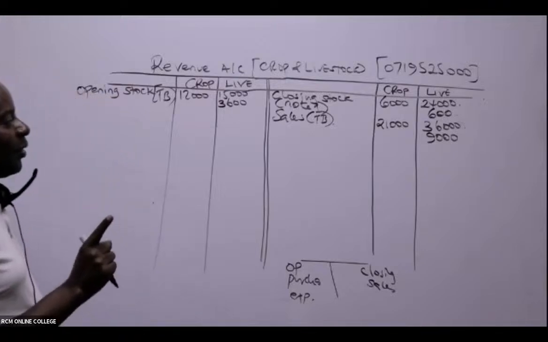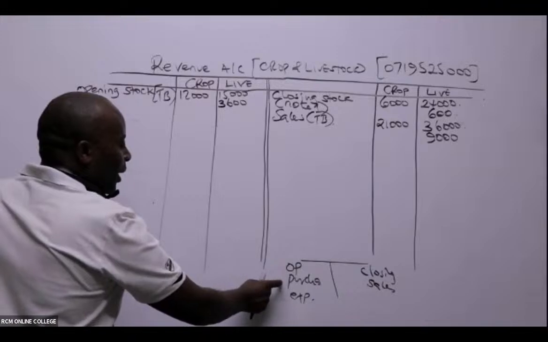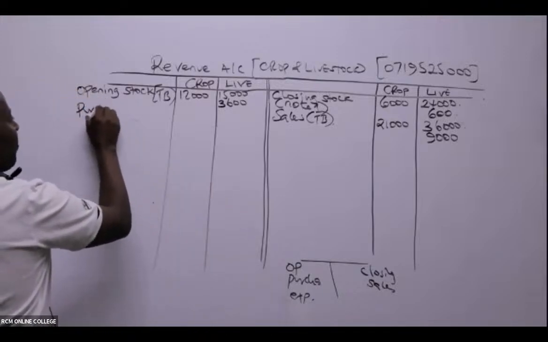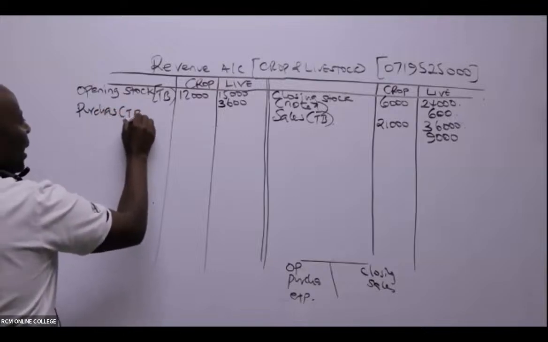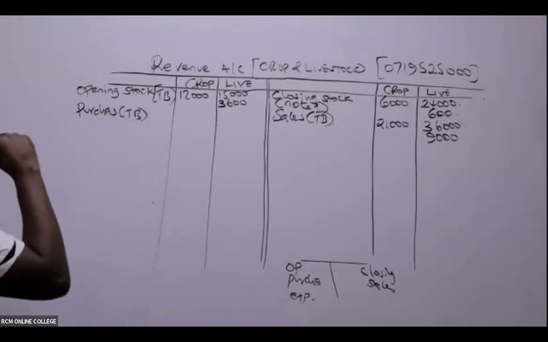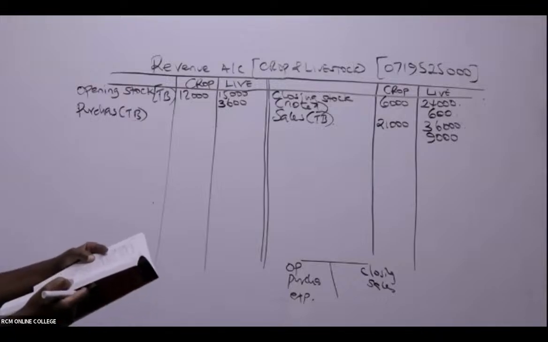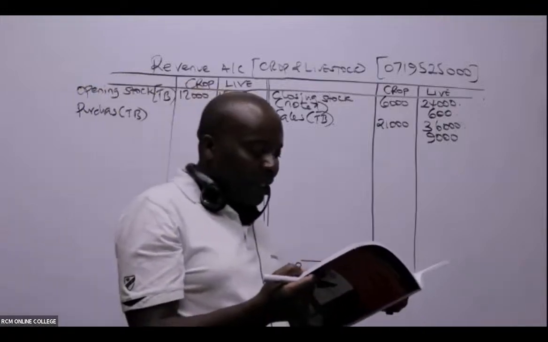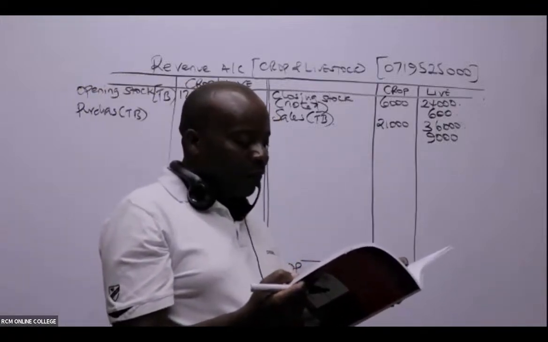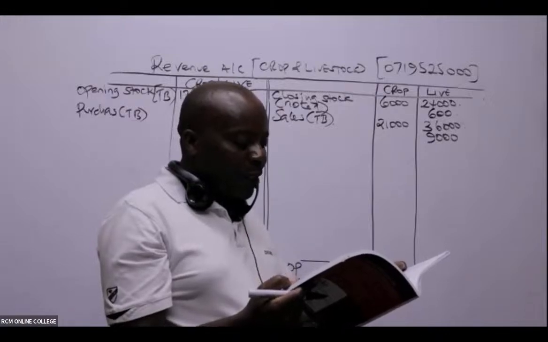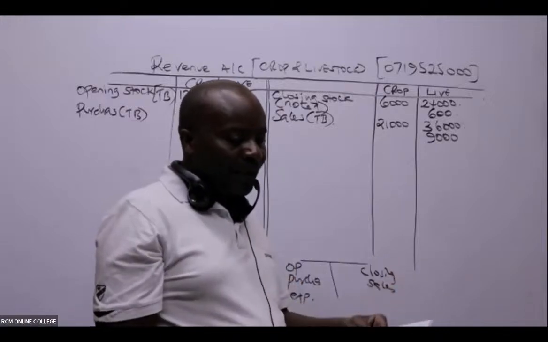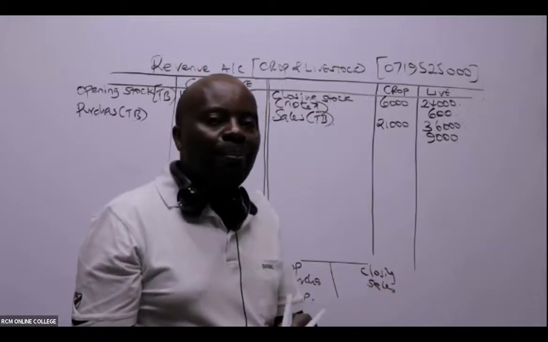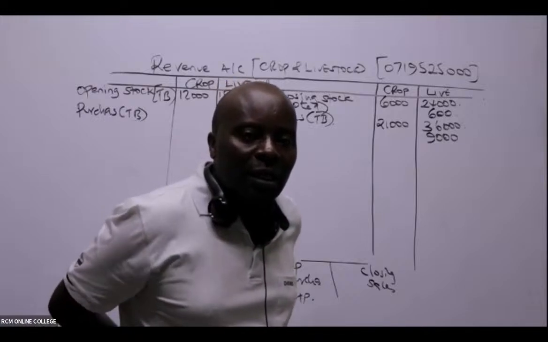Great. Now from there, we can go ahead and book what we call purchases from the trial balance. Are you able to see the purchases there? Oh yes, I can see purchases of seeds. I can see livestock, fertilizer, and livestock feeds. So purchases of seeds. Where do I book purchases of seeds?